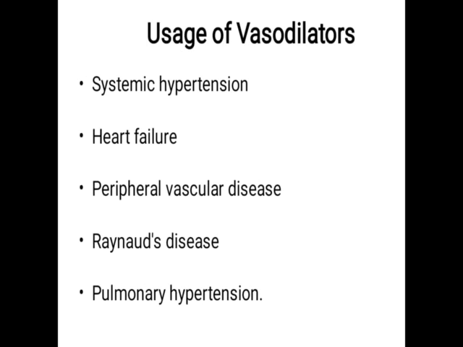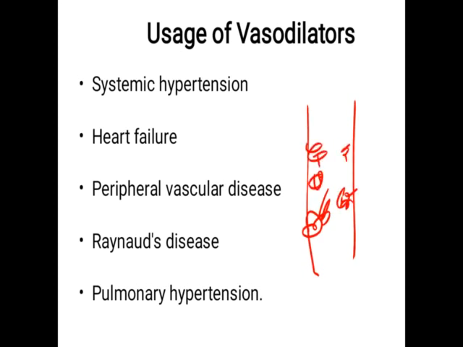Suppose this is a vessel. During atherosclerosis, there is formation of plaque, a deposition of cholesterol inside the vessel. Due to this, the blood flowing through it has increased force and pressure because of these plaques present in the vessels. In this way the blood pressure increases, the workload on the heart muscle increases, and it results in hypertension.